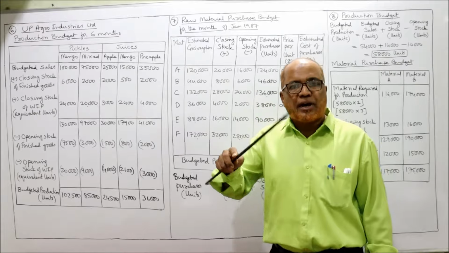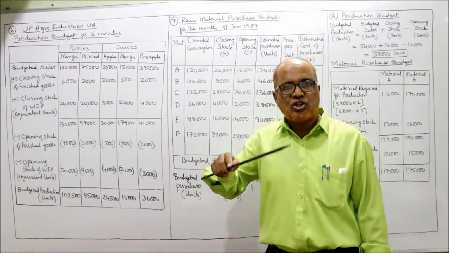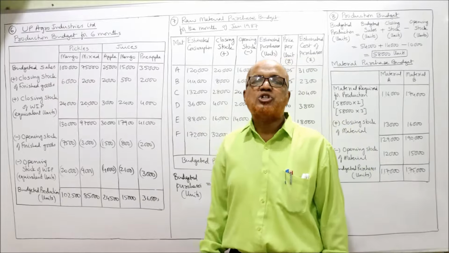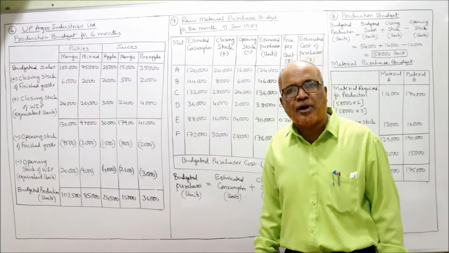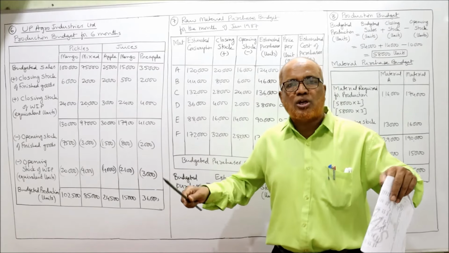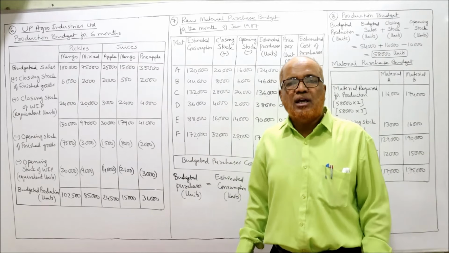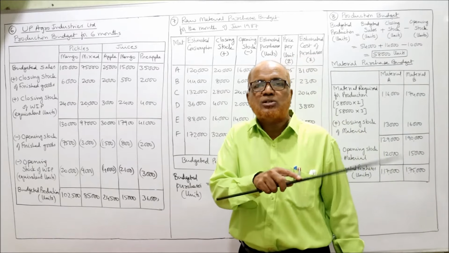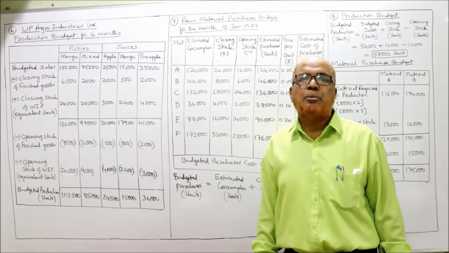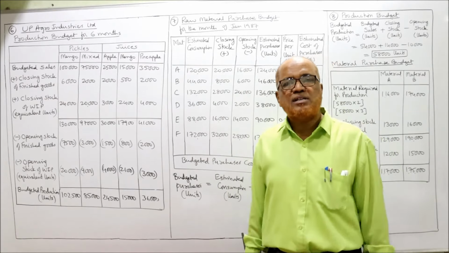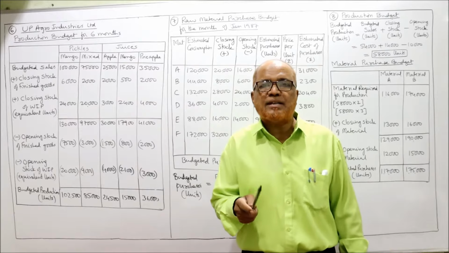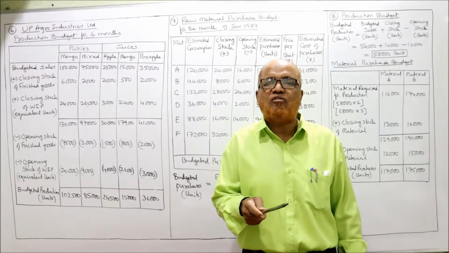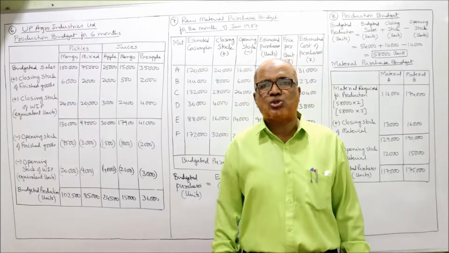Now see here, production depends on sales and purchases depends on production. Purchase of raw material depends on production. If we make more production, more purchase of raw material. If the production is less, purchase of raw material is less. The formula is very much same. Budgeted purchases is equal to budgeted production plus closing stock of material minus opening stock of material.